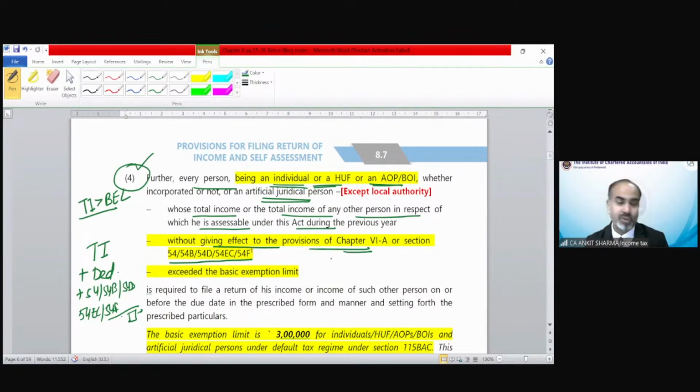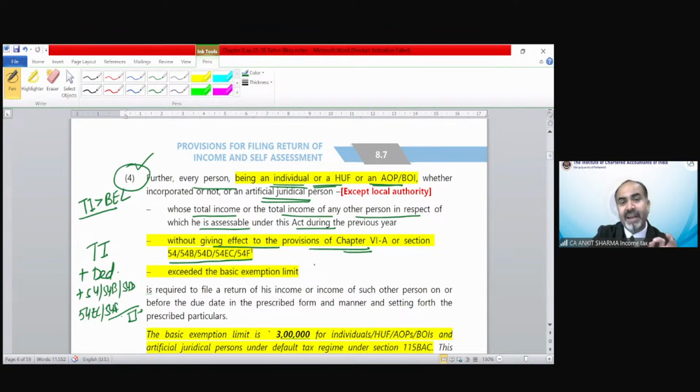Now this point actually changed the scenario, that in case of an individual, HUF, AOP, BOI or AJP, if your total income after adding back deductions, so what does this technically become, after adding back the deduction, it would be your GTI, and it does not stop here. If you have claimed any exemption of capital gain, then add those exemptions also in the GTI.